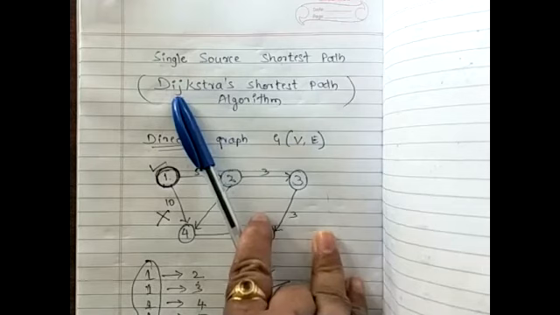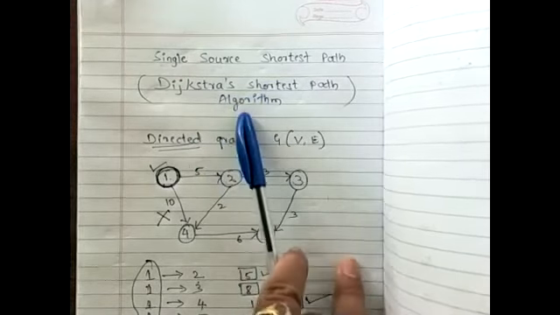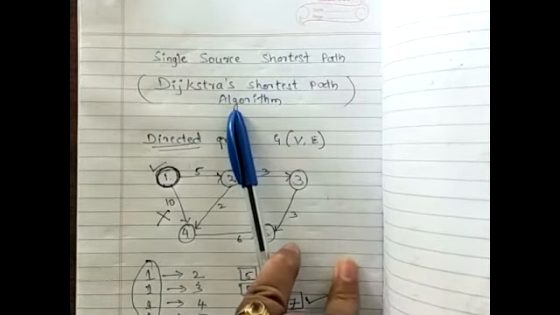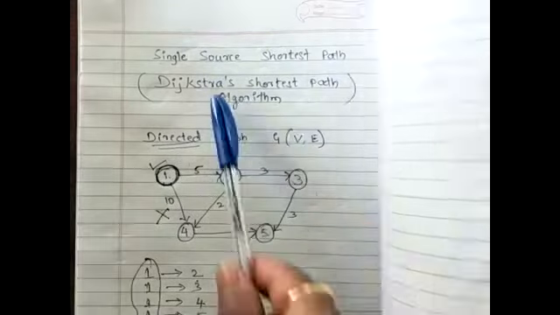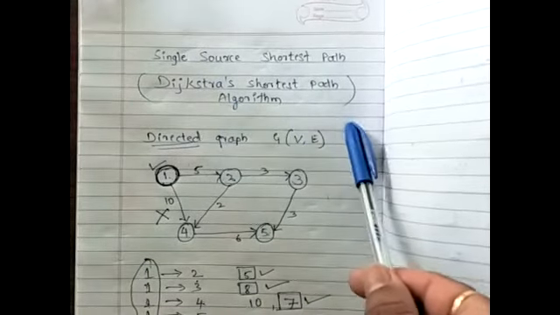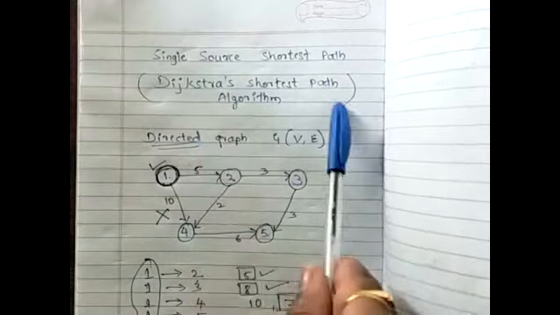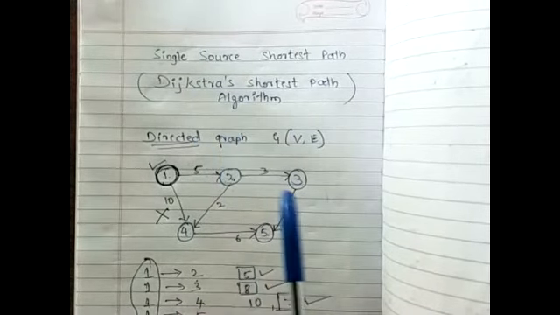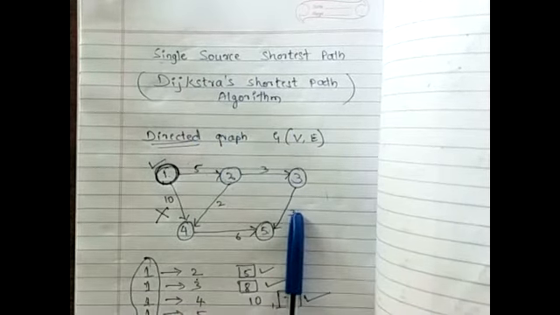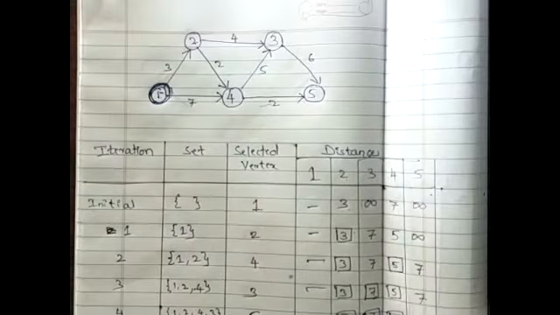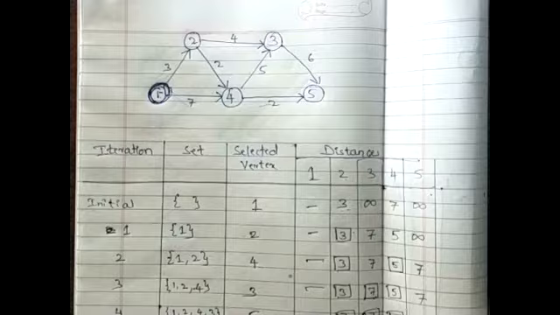It is Dijkstra's shortest path algorithm. Suppose you may get a question saying single source shortest path algorithm, or the question might be Dijkstra's shortest path algorithm. Both are the same, two different names. Any questions, any doubts, students?